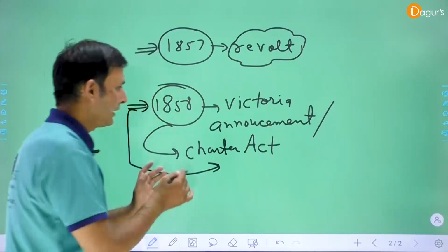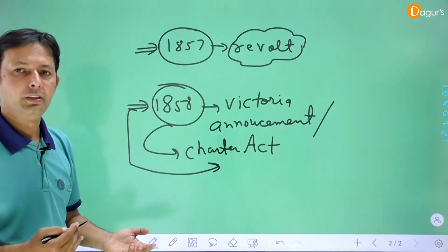So, dear students, the scenario changed after this announcement.